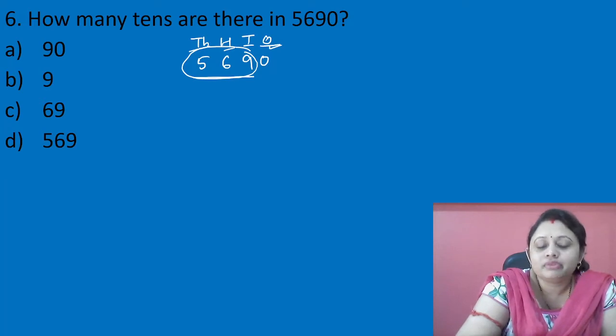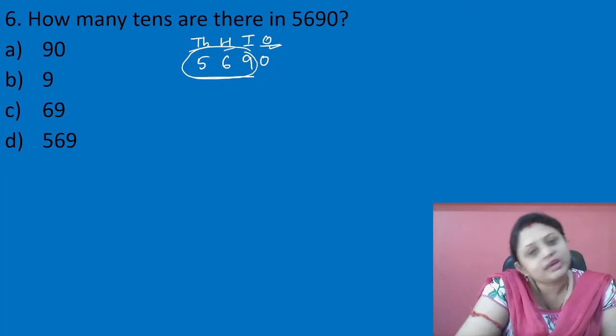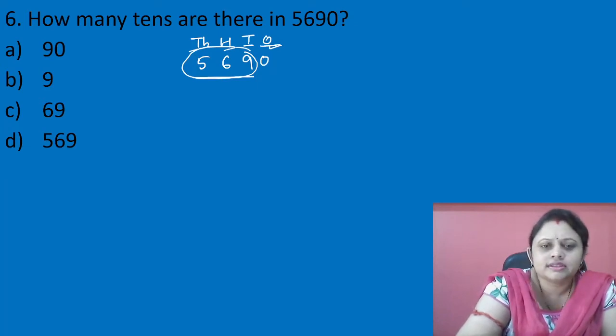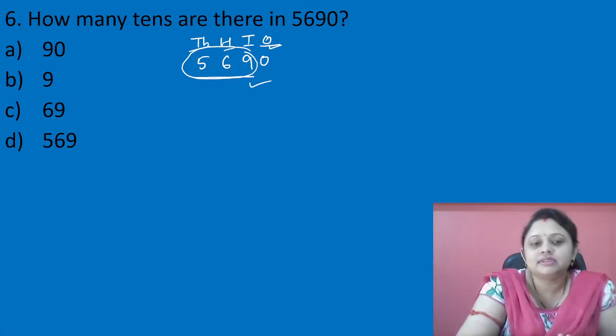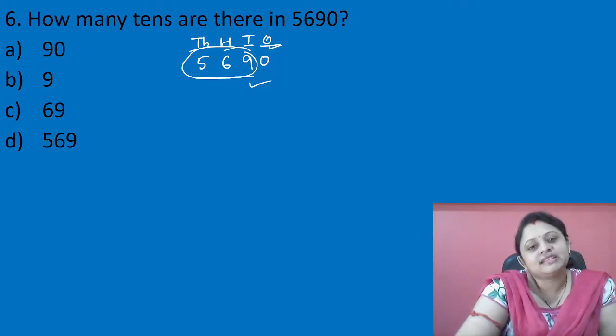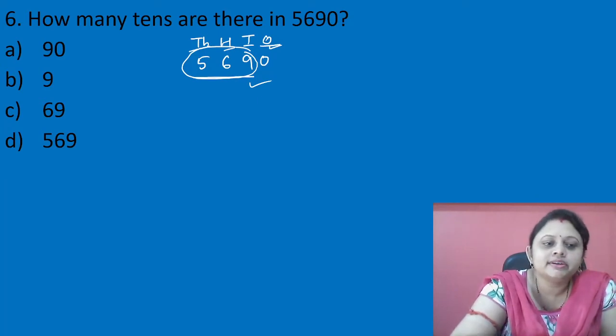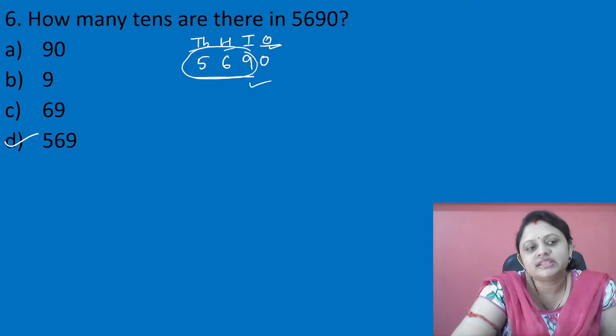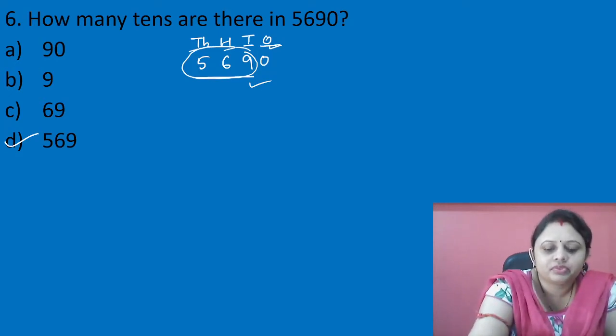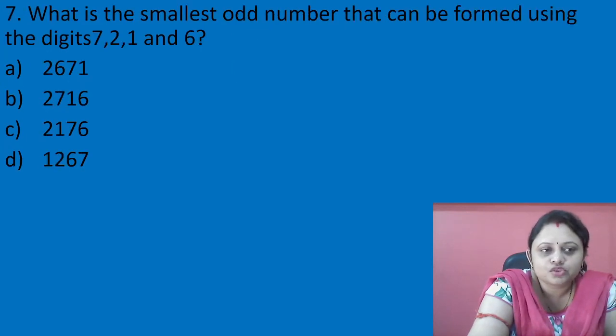Okay, if you are asked what is the digit present in tens place, you can say that is 9. Okay, this is correct, that is 9. If it is asked how many tens are present, starting from tens we have to go towards left and the whole number we will take as tens place. Okay बच्चों, so what is our correct option? Correct option is 569. Okay, so मजा आ रहा है बच्चों? चलो, let's move to the next question.